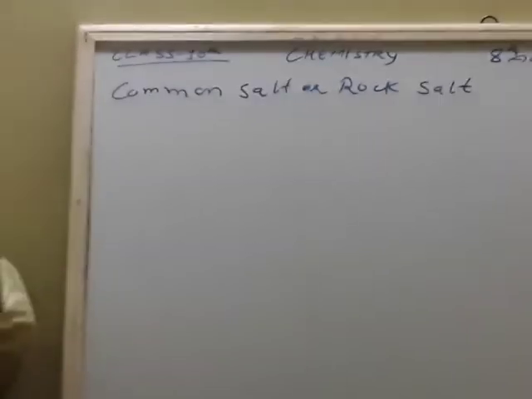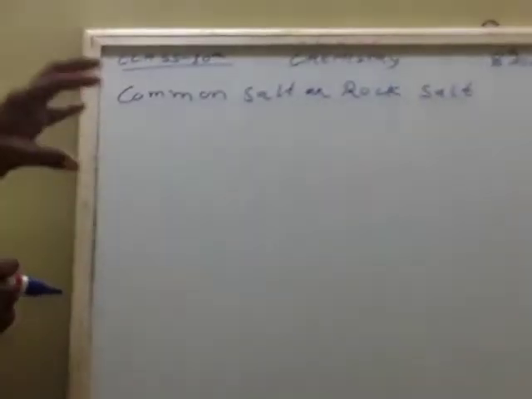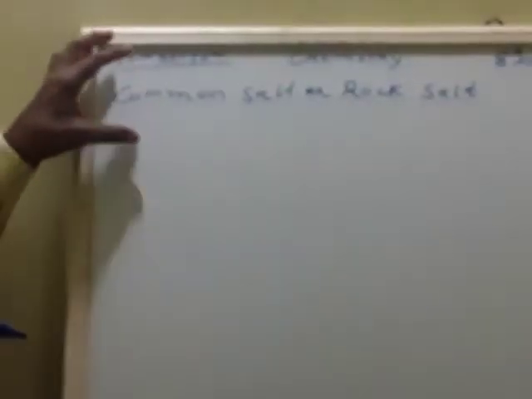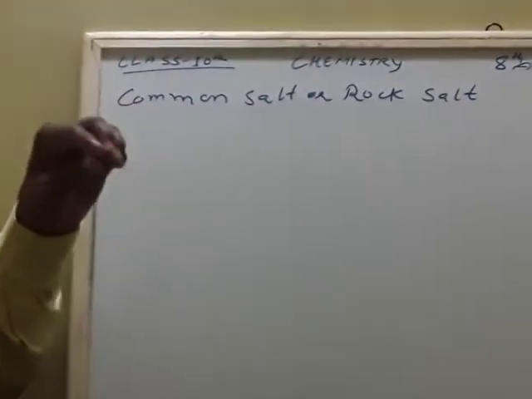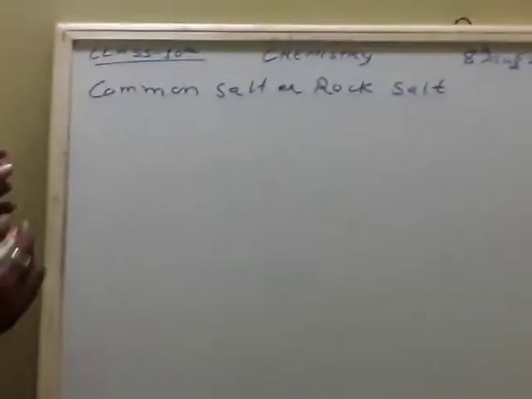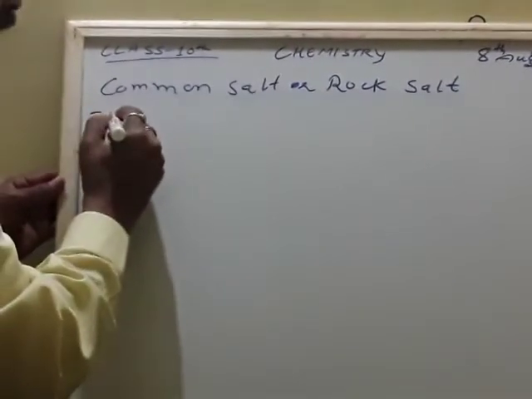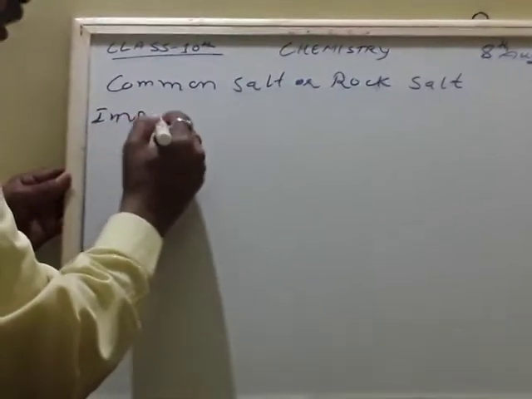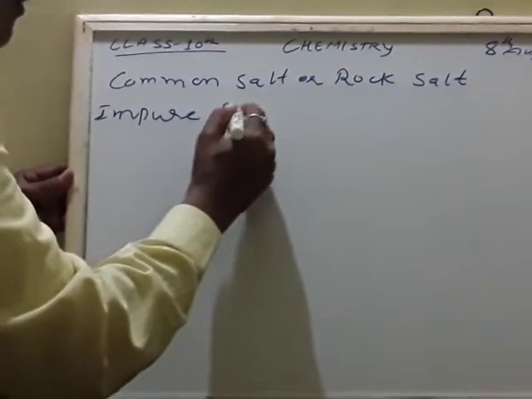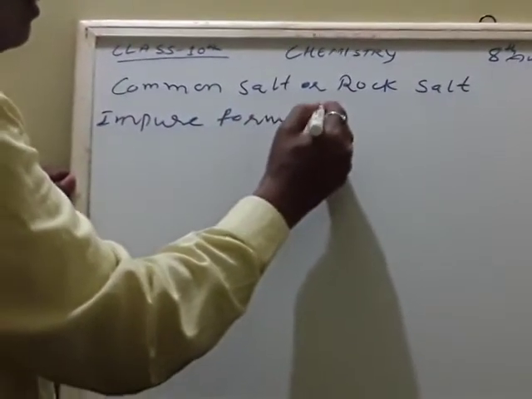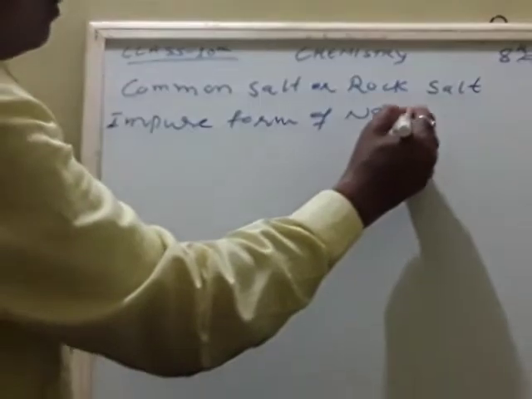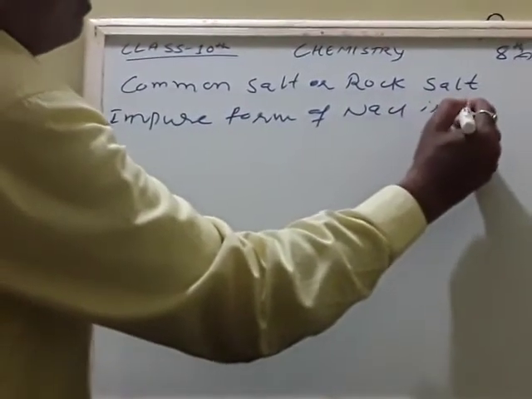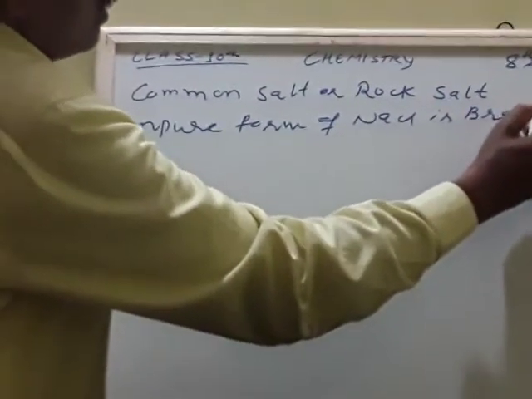Seawater contains many impurities, many salts. From that seawater also we get common salt, which we call sodium chloride. But actually it is not in pure form. So the impure form of sodium chloride, NaCl, will be brown in color. Brown in color. Okay.